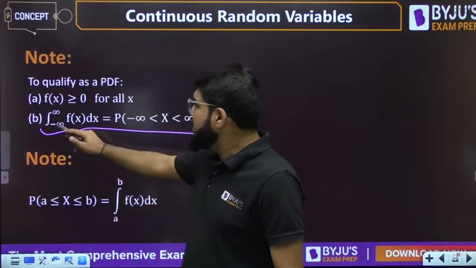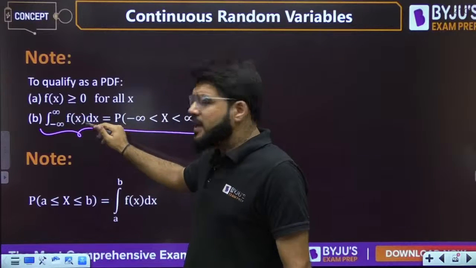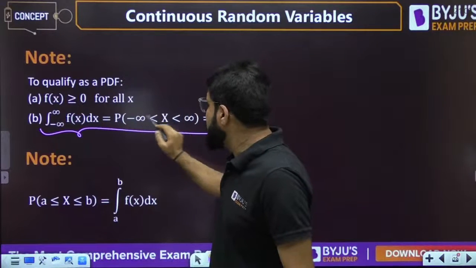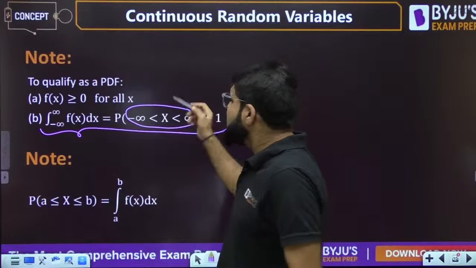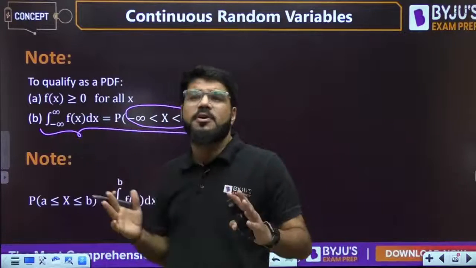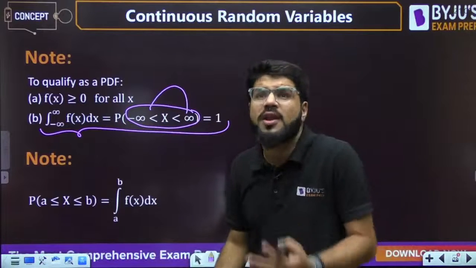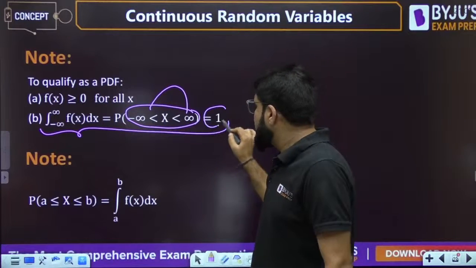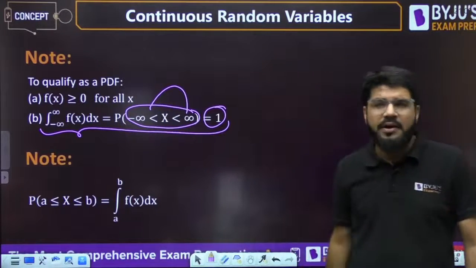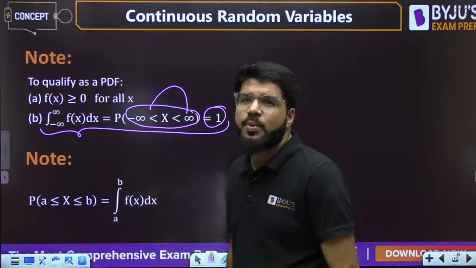So if I write the integral from minus infinity to infinity, it tells us the probability that x is between minus infinity and infinity, and that is the complete sample space. Any variable of the world will of course be between minus infinity and infinity. So this is a sure event, 100% probability. That is why the probability is 100%, or in absolute form it is equal to 1.